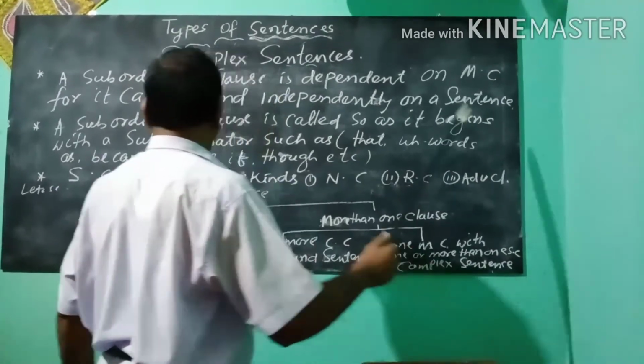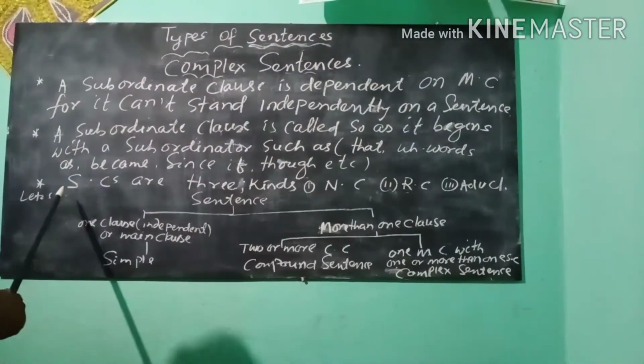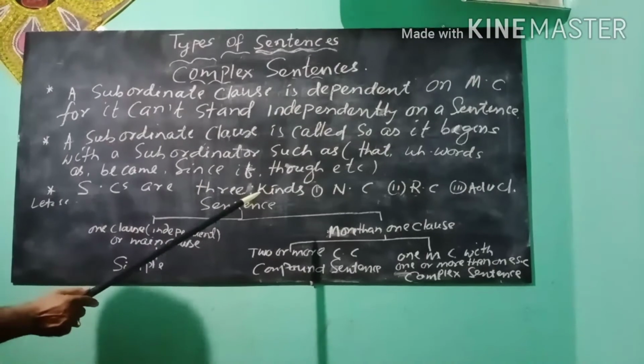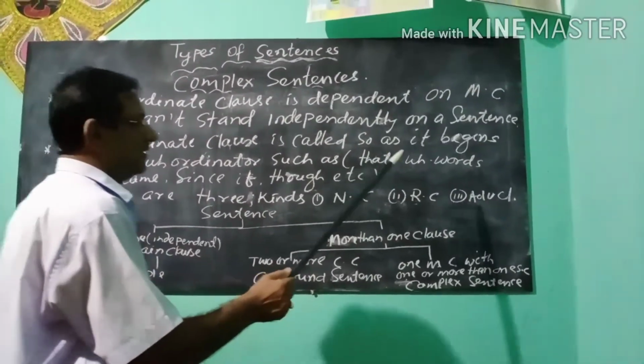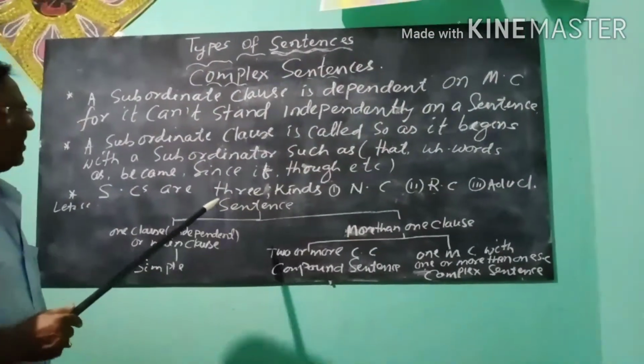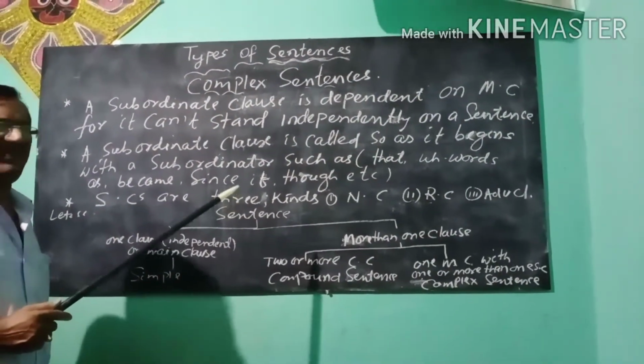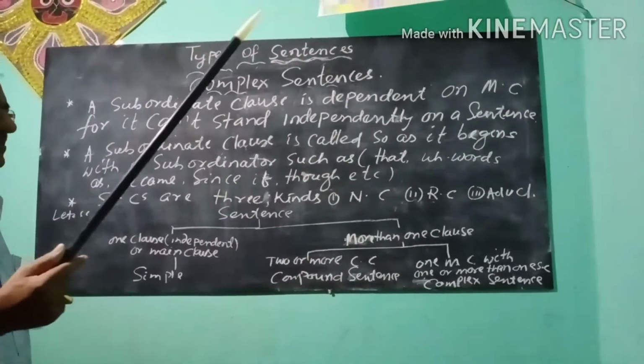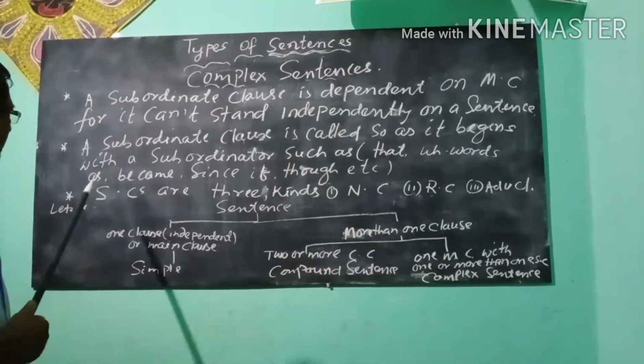So, subordinate clauses are three kinds: noun clause, relative clause, adverb clause. We will discuss these three clauses vividly in our next classes.